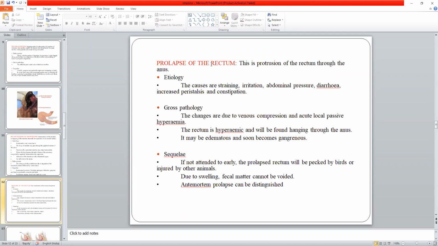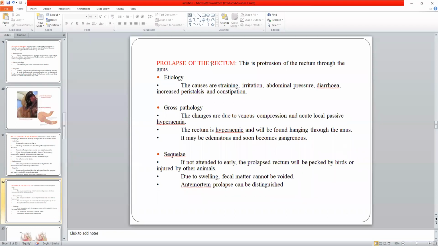So with time, the prolapsed part gets dilated, and it will cause more problems in managing. So it is necessary to manage the prolapsed part as early as possible, since with time it will get dilated and it will not be possible to restore the part inside the abdomen. So if it is not attended to early, the prolapsed rectum may get injured, may get ruptured. This can be one of the consequences. Okay.